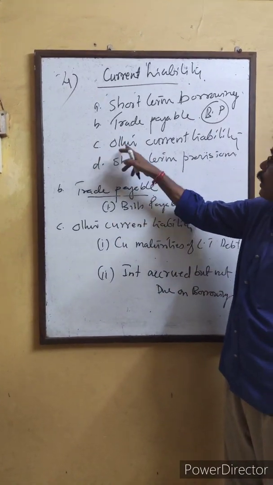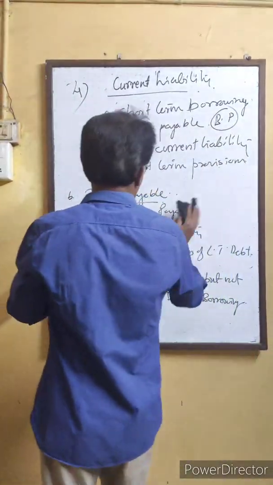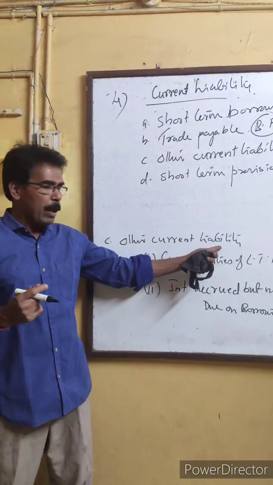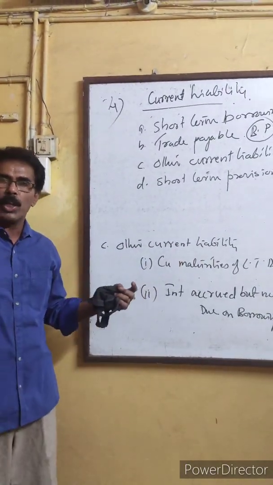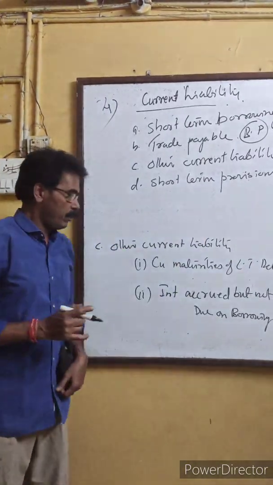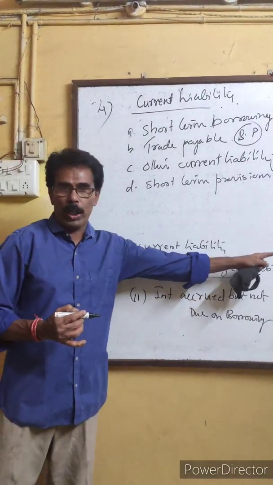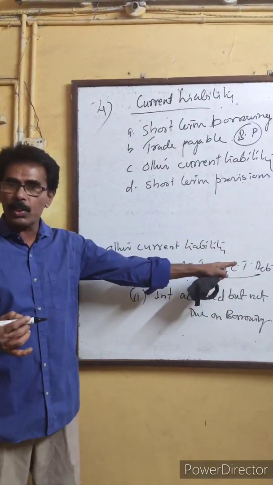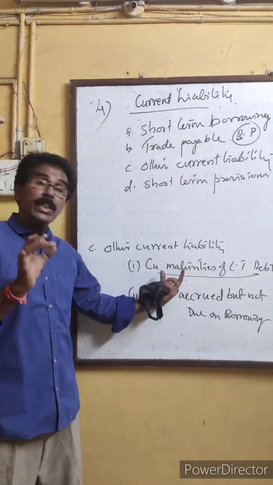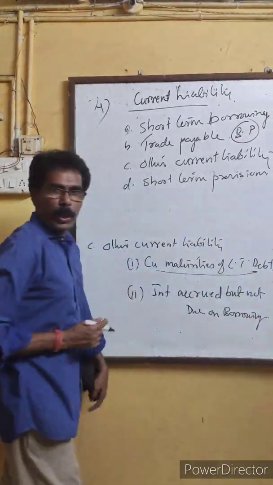And the third one is other current liability. What is this? Other current liability means the amount payable within 12 months from the date of the balance sheet. One example is current maturities of long-term debt. It is a long-term debt, but a part of it is payable within 12 months of the date of the balance sheet. That comes under current maturities of long-term debt.